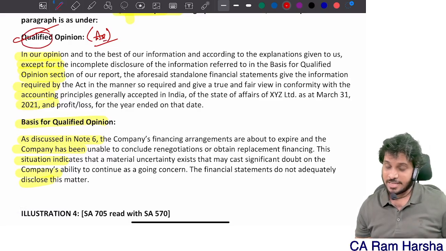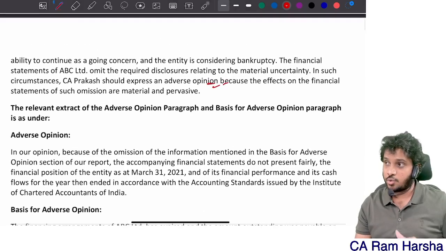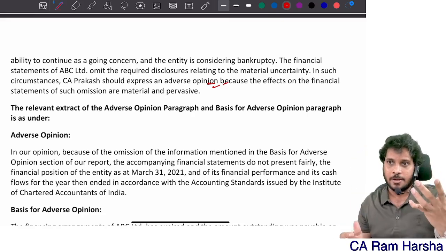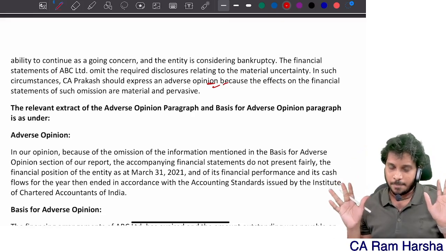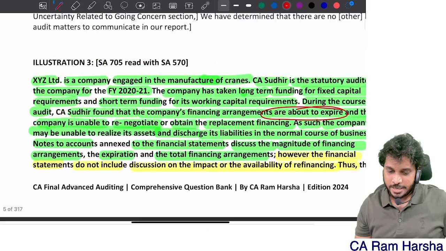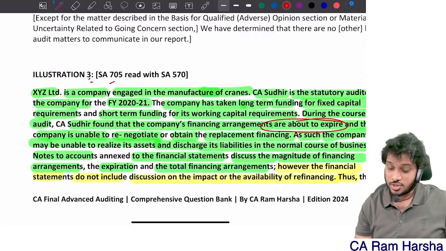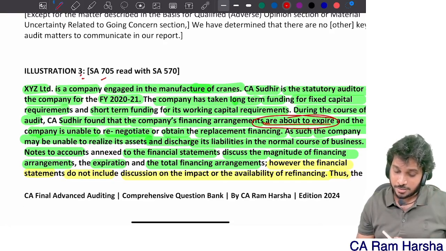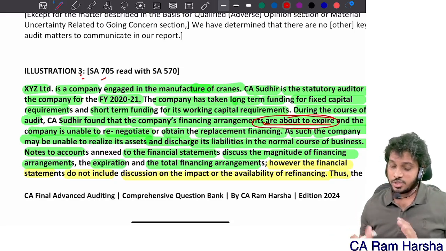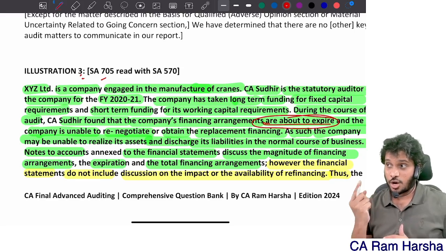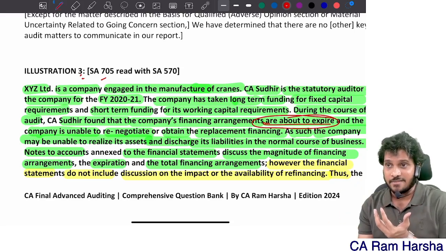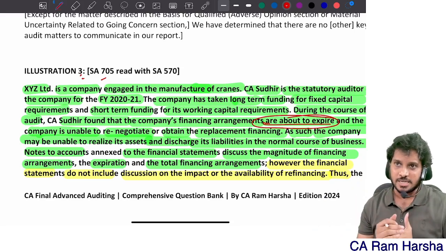Why they said qualified in the above question? Because here it is much more severe. To show severity, here they gave adverse, and there they have given qualified. But in both the cases you can give adverse, not an issue. But what exactly is this question asking? Illustration 4. When you're reading illustration 4, read illustration 3 also. Illustration 3. Here it is about to expire. Getting it? It means right now the company has not defaulted. So in this situation, what opinion will the auditor give when the financials are not disclosing? The institute has taken the answer as qualified opinion. But in reality, we can even give adverse opinion depending upon the severity.